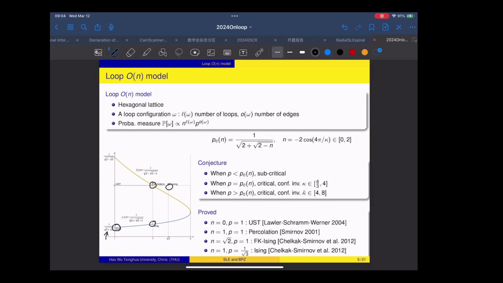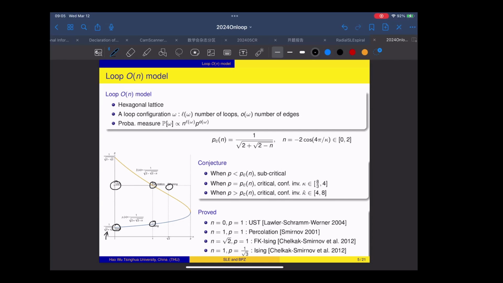When n equals square root of 2 and p equals 1, this is the FK-Ising model, which is dual to the Ising model. The last model in this picture is the uniform spanning tree, corresponding to n equals 0 and p equals 1. So these are the five special models inside the loop O(n) model.